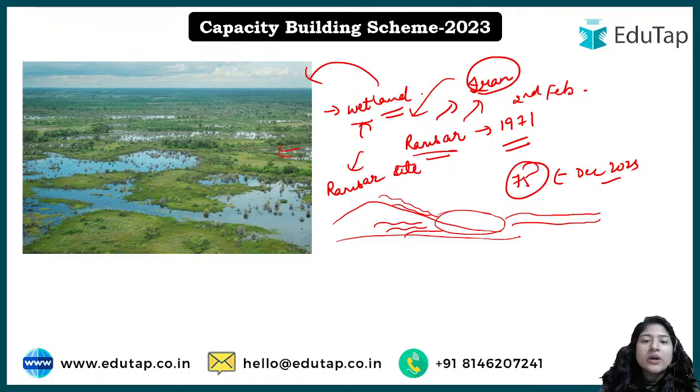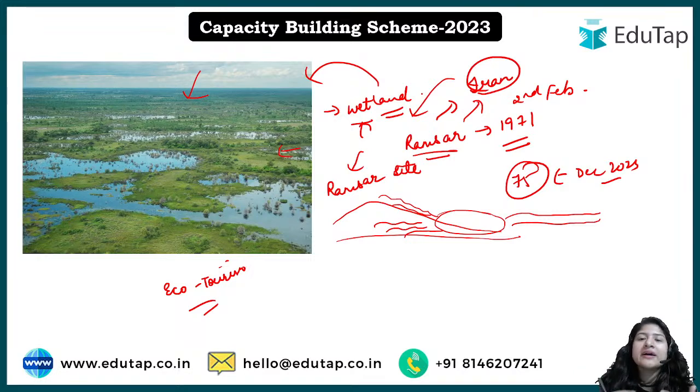ठीक है, now what happened under the scheme? Under the capacity building scheme, or you can say Amrit Dharohar, the government decided that definitely we have to follow this. ठीक है, we have to conserve the wetland. We are part of a convention, but along with that it would be better if we can integrate tourism there. ठीक है, तो eco tourism को introduce करने के लिए, some of you must have gone to safaris, you must know that in safaris you get a guide, right? Or in any tourist place you go, you find guides who tell you about the history and all the interesting facts of that particular area, right?